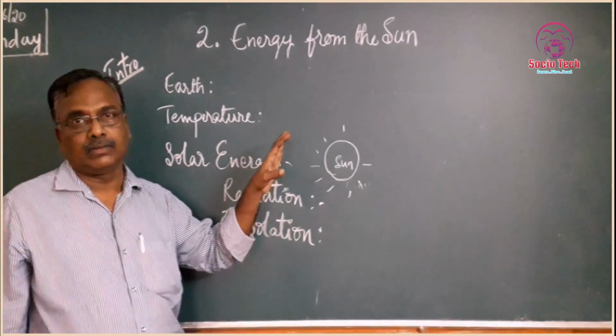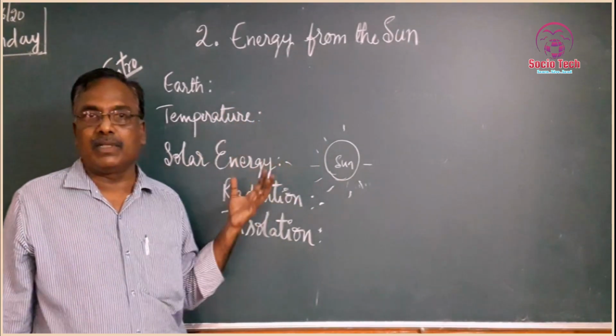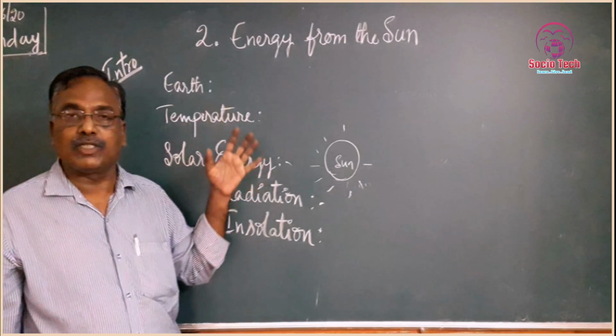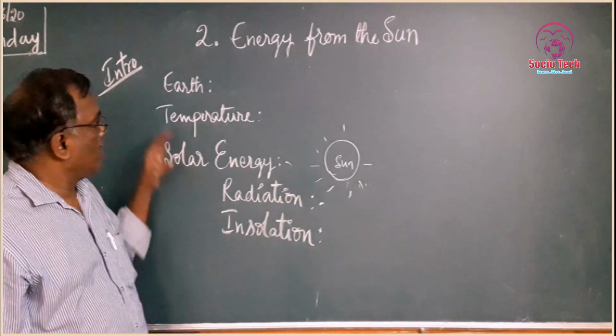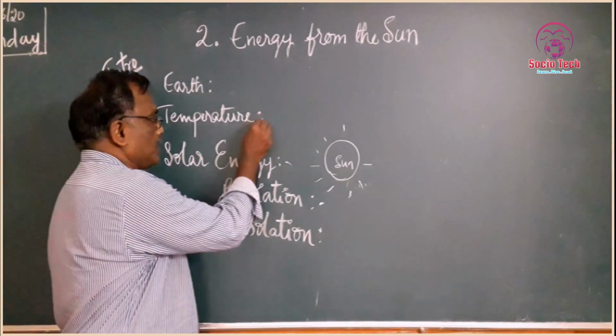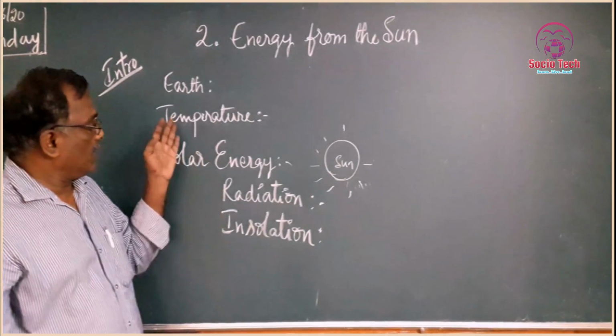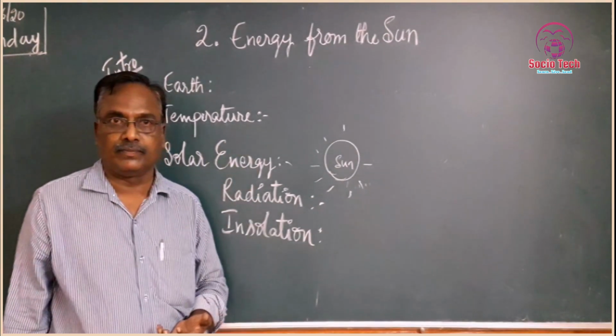The invisible things are the air, temperature, humidity. And then, children, first of all, temperature.